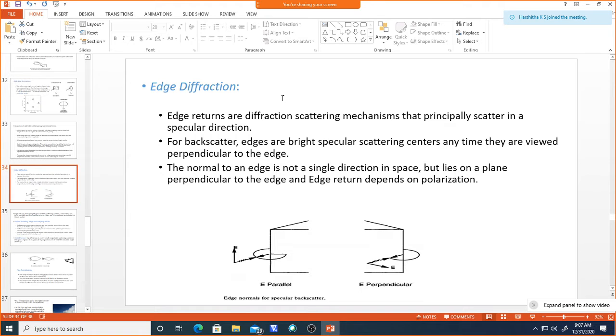So what is the difference between scattering and diffraction? Because these two phenomena exist whenever reflection happens. Even reflection is a different phenomenon compared to diffraction and scattering. Okay, so what is the difference? Can you tell what is the difference between scattering and diffraction?